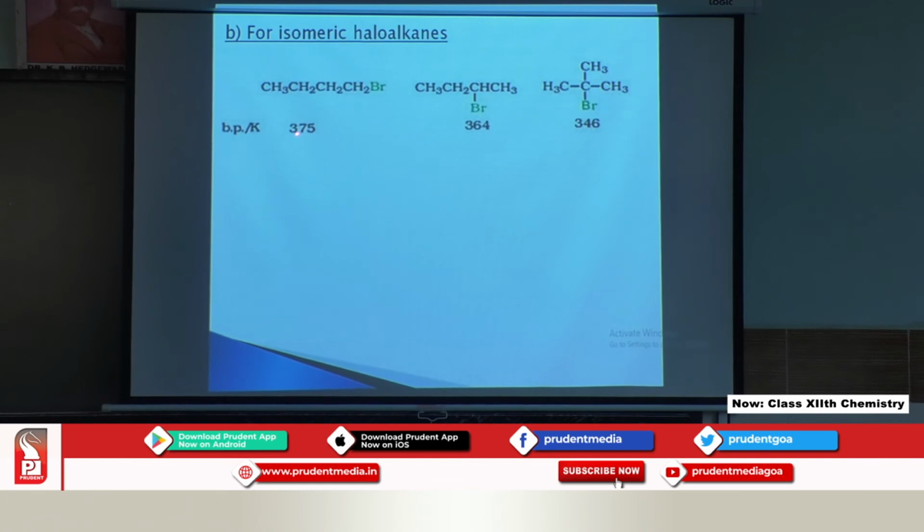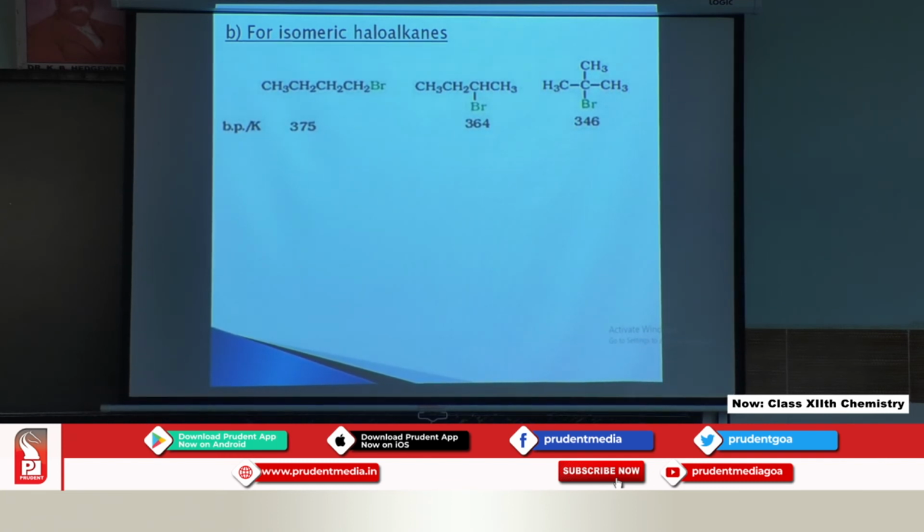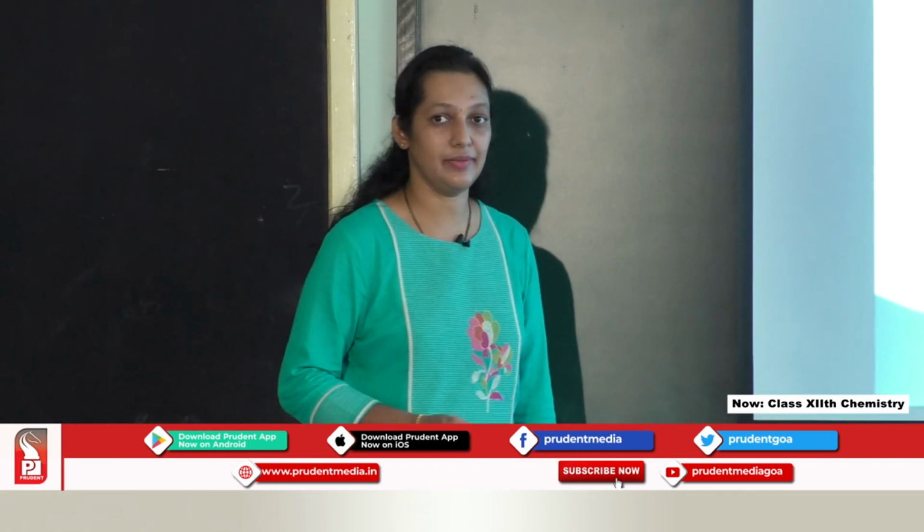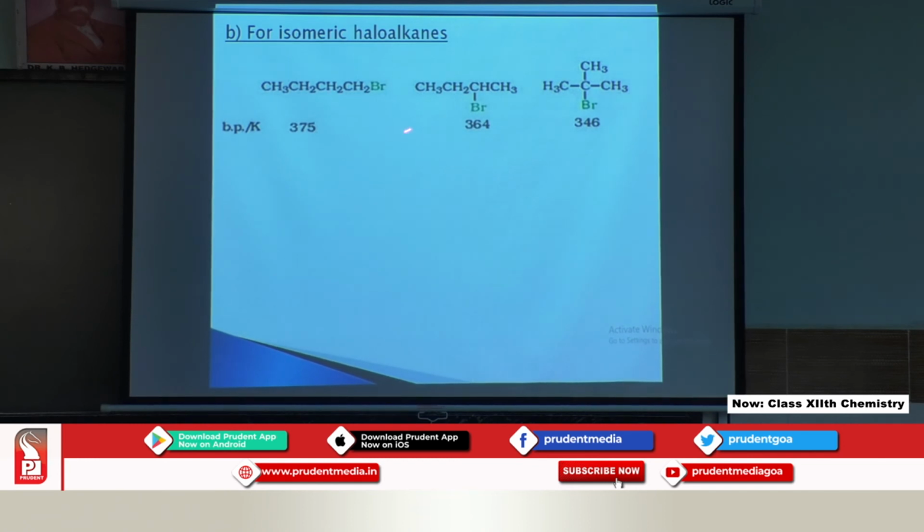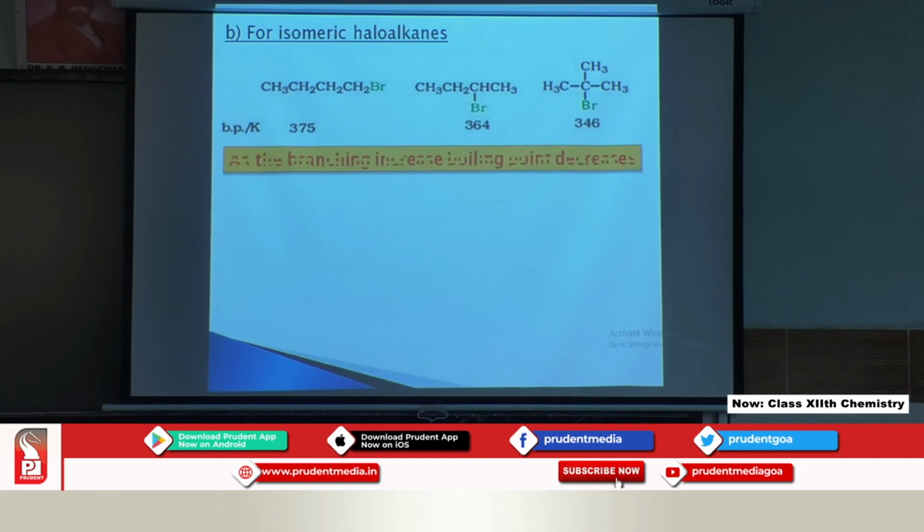Primary has the higher boiling point, that is 375 Kelvin, secondary has 364 Kelvin and tertiary has 346 Kelvin. So, in this case we have only one branch, here we have two branches. As the branching increases, boiling point decreases.